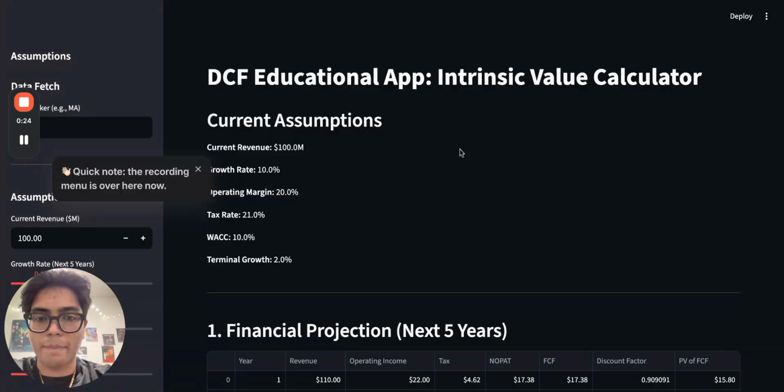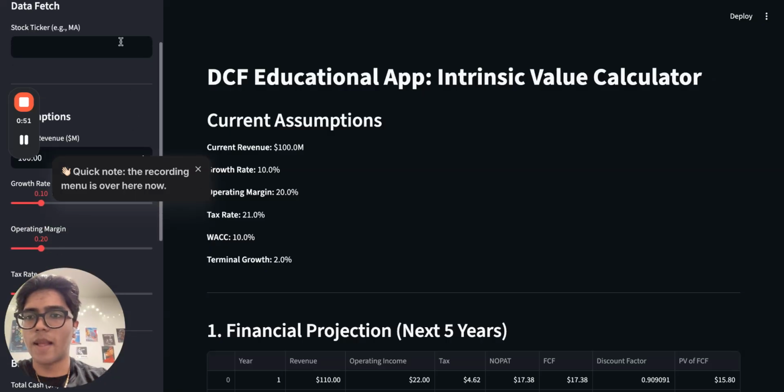The problem this app specifically solves is the black box nature of valuation. Most retail investors see a price target for a company like MasterCard and take it at face value. This tool pulls real time financial data for any ticker and, more importantly, allows us to stress test the assumptions that drive that value, like interest rates and growth expectations, so we can find a true margin of safety.